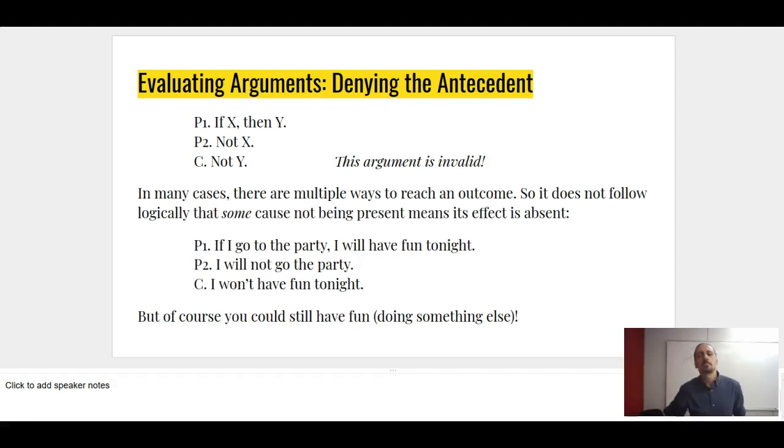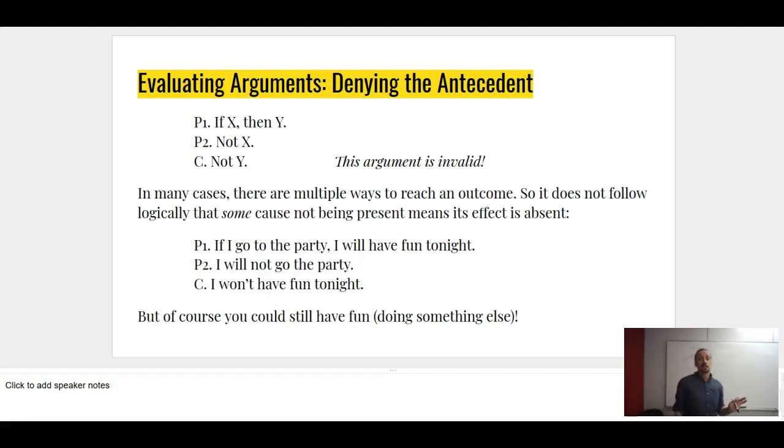So actually, maybe this slide will help. If I say, look, if X happens, then Y was the result. Well, not X, therefore not Y. So this argument is actually invalid, and it's important to really understand why. If I'm saying the outcome of X is Y, and I don't do X, it doesn't mean Y won't happen, necessarily.